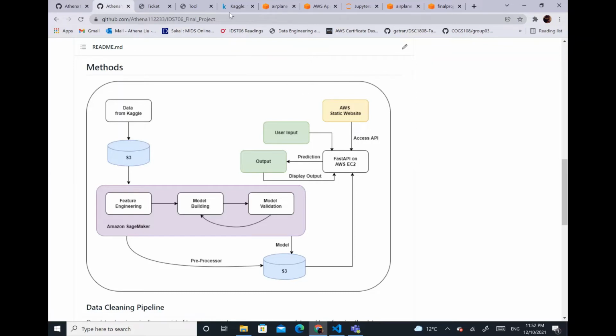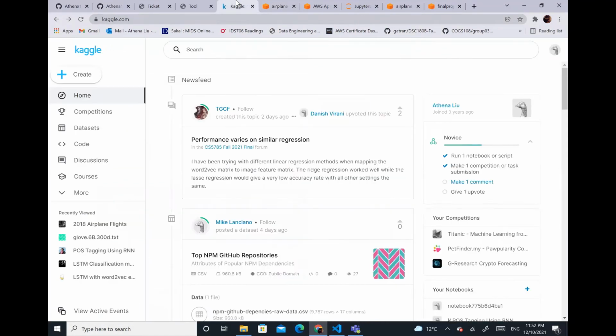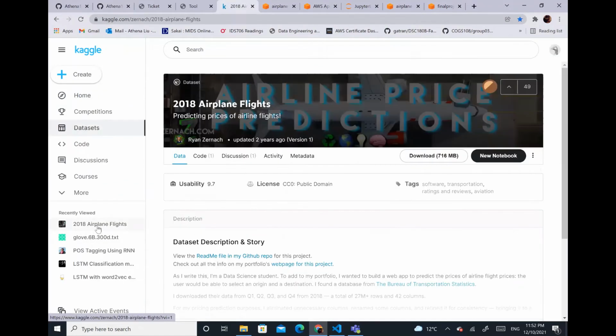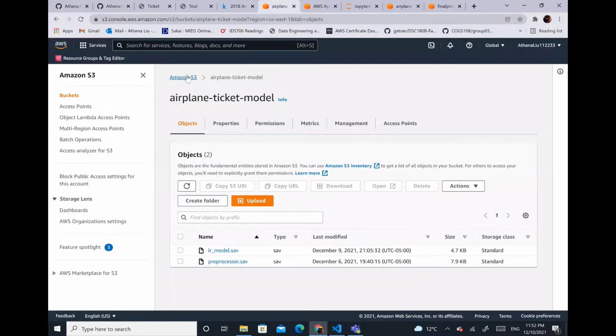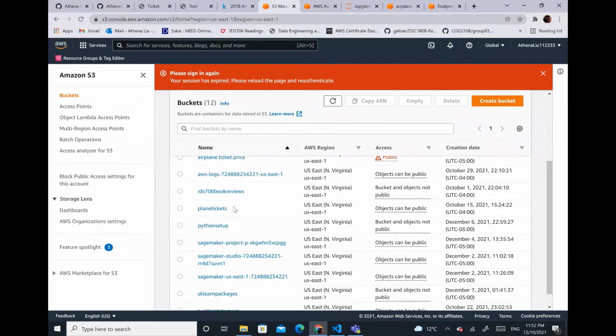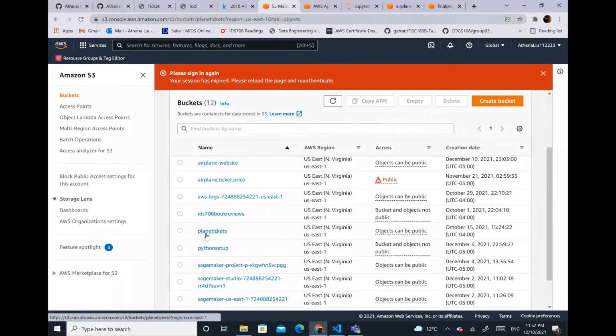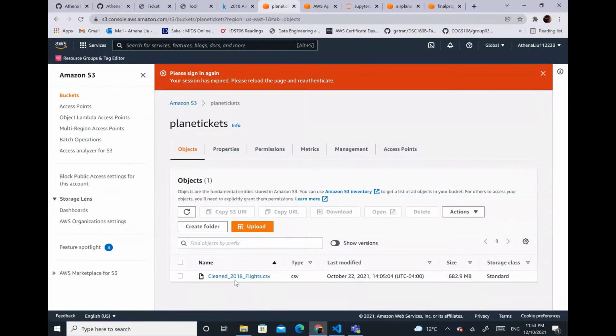Okay, so now let me show you the AWS tools that we used to construct this project. So let's start: we downloaded our data from the Kaggle website, and after extracting the data, we placed it in the Amazon S3 bucket. The S3 bucket is really helpful because our dataset is relatively large, but it allows us to store it over here, and then it grants easy access later on when we're trying to work on SageMaker or Cloud9.